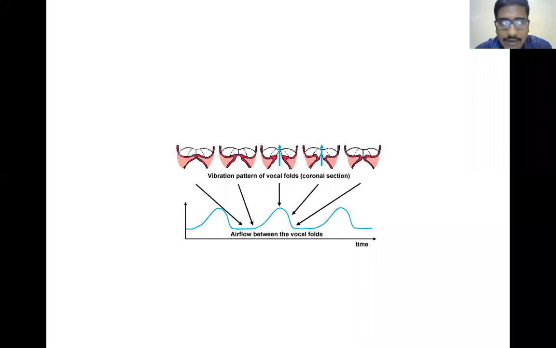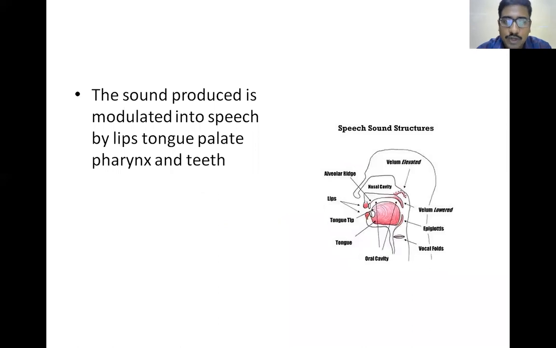So what happened? Now the sound is generated. This is not enough to create good speech. Only a sound is created. Now this sound which is produced is vibrated, or amplified. Amplification is done by the oral cavity, the paranasal sinuses and the pharyngeal cavity. After the amplification, your tongue, soft palate, lips, teeth, everything will act as a modulator.